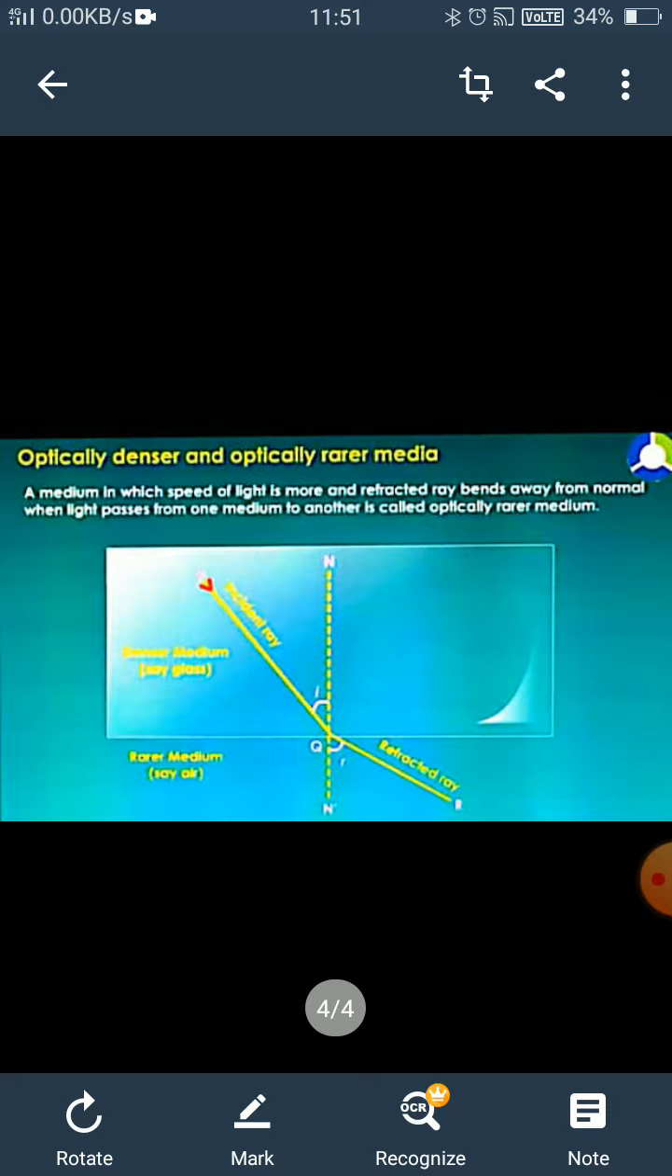Denser medium is where the particles are very close to each other, the density of particles is high, that is a denser medium. If we talk about glass, water, or any solid object, we can say these are denser media. The particles are very dense. And if we talk about air, then it is a rarer medium. So you have to learn that when a ray comes from a rarer medium to a denser medium, it will bend towards the normal, and if a ray passes from a denser medium to a rarer medium, it will move away from the normal, right?